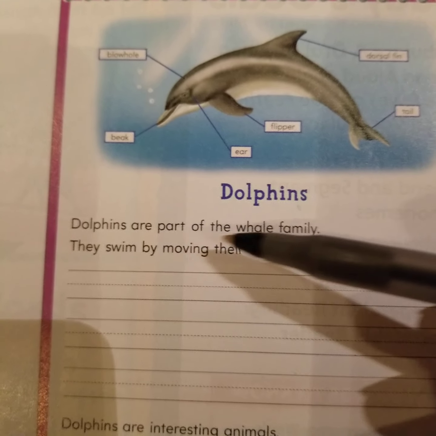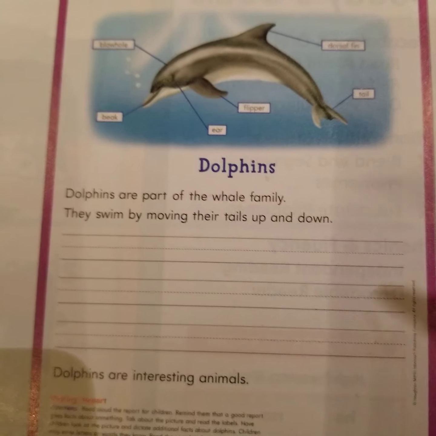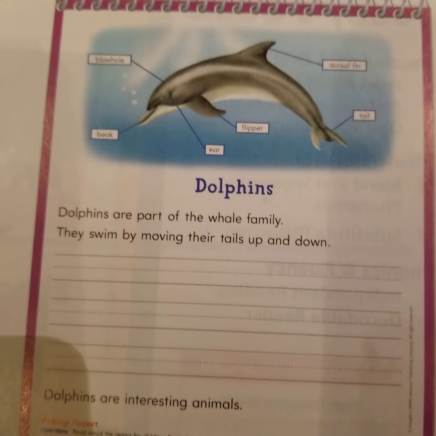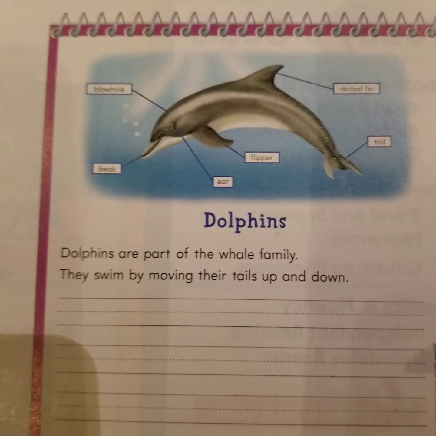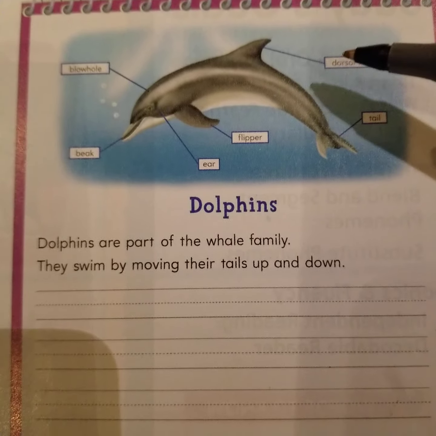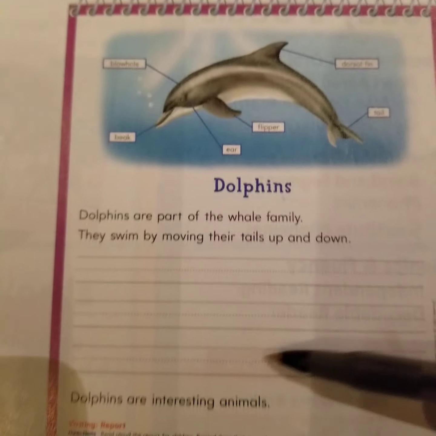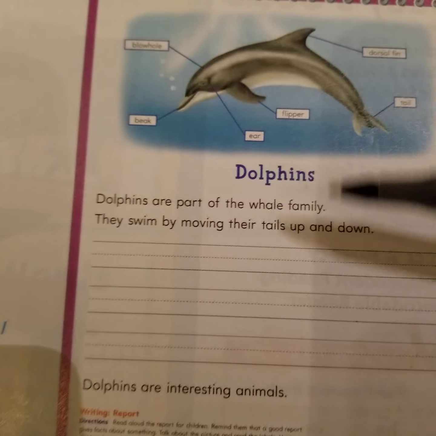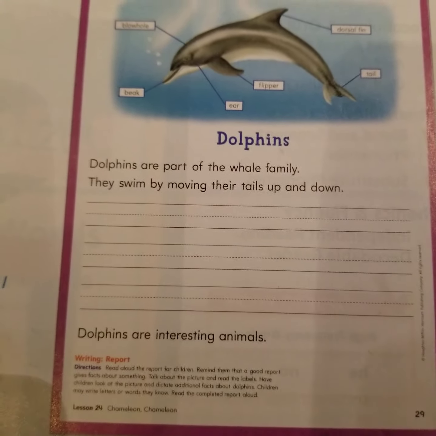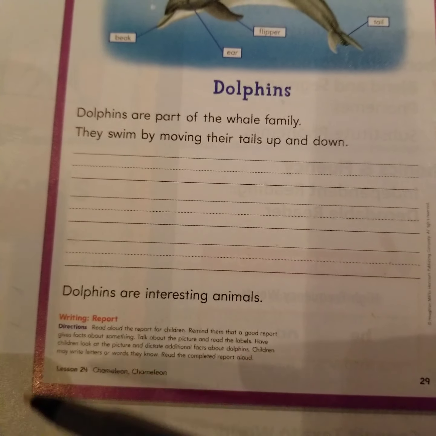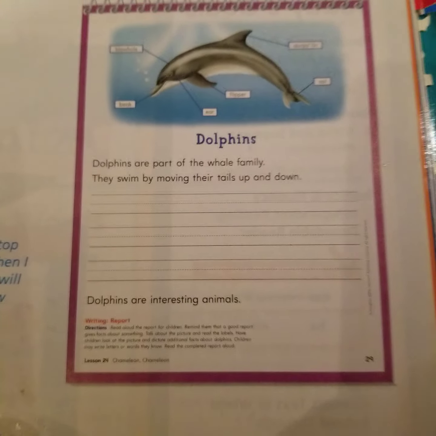They already started us off by telling us that the dolphin is part of the whale family and they swim by moving their tails up and down. Your job today for writing on a separate piece of paper, you're going to pick one of these body parts and you're going to tell me what that body part does. So essentially, you'll have three different body parts that you're going to add to this. And then your last sentence will be dolphins are interesting animals. That's how it will end.